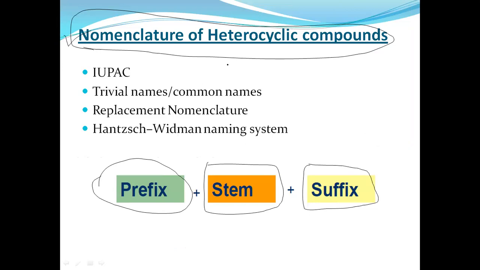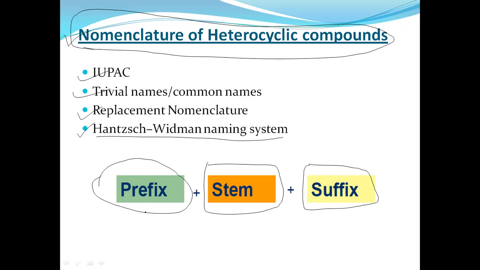There are four types of nomenclatures: IUPAC nomenclature for heterocyclic compounds, trivial names, that is common names, replacement nomenclature, and the Hantzsch-Widman naming system. These naming systems are nowadays used universally in the form of prefix, stem, and suffix.